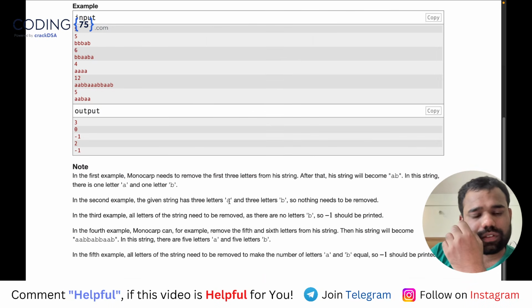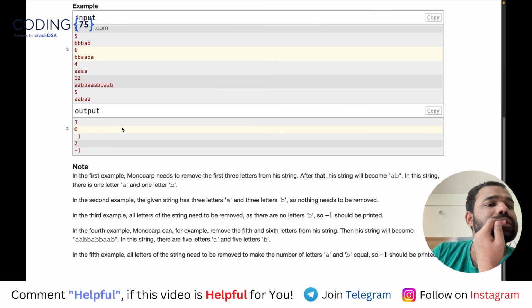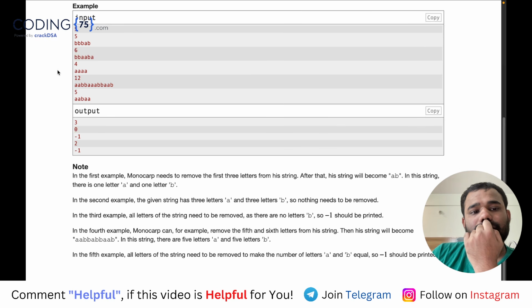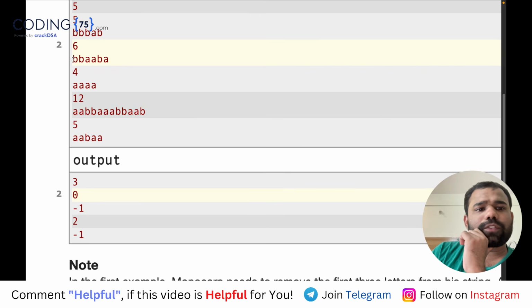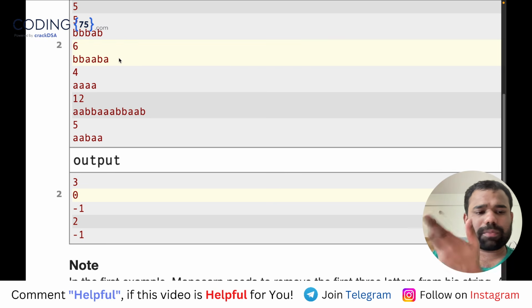Okay. And obviously if already number of A, number of B are equal, then there is nothing to remove. The answer is simply 0. Okay. And in some cases it is not possible.